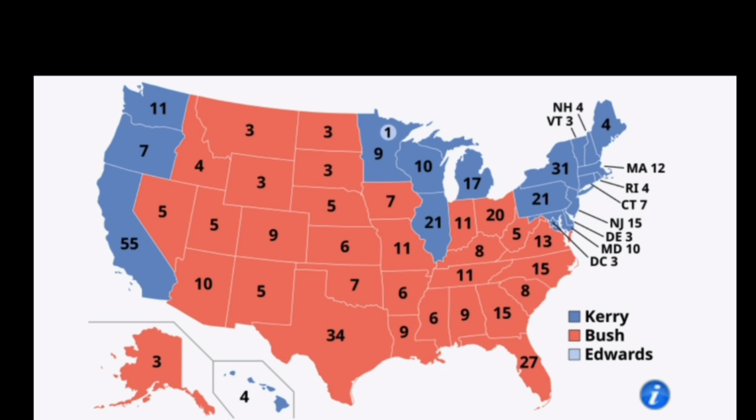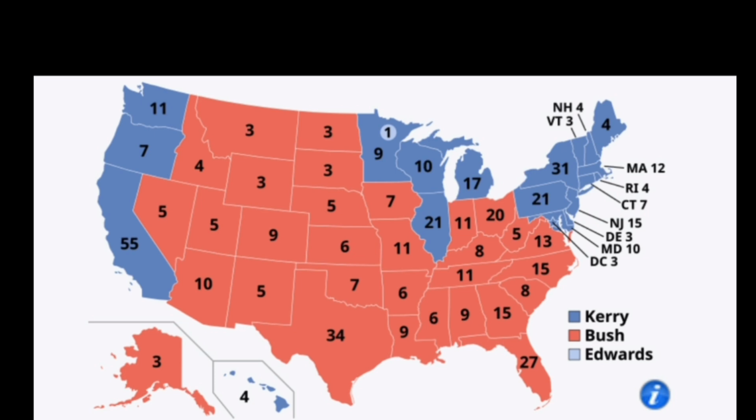So, if one wants to become president, one needs to get to the 270 mark in the Electoral College. American presidents do not win elections by winning the majority of the popular vote. They become president by getting to 270 in the Electoral College. Now, the Electoral College is decided by fixed contributions to it by different states. Some states have more contribution, like California has 55, Texas has 34, whereas states like Montana only contribute 3 votes to the Electoral College.